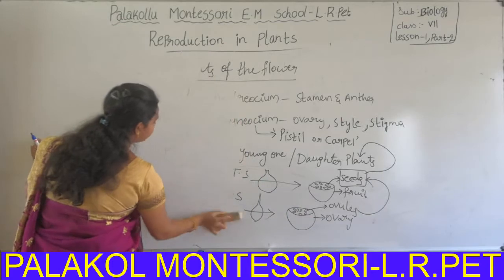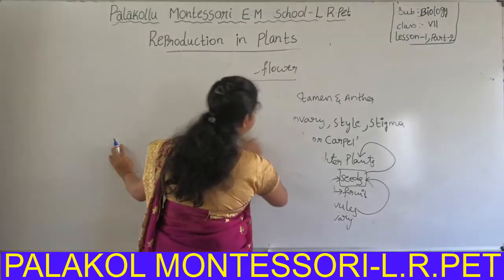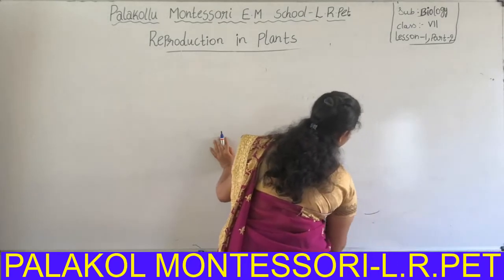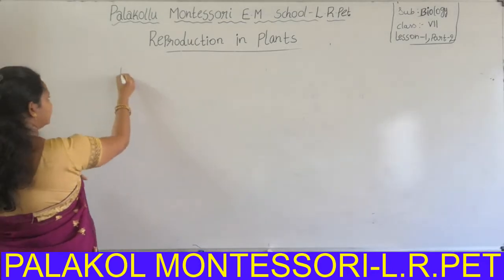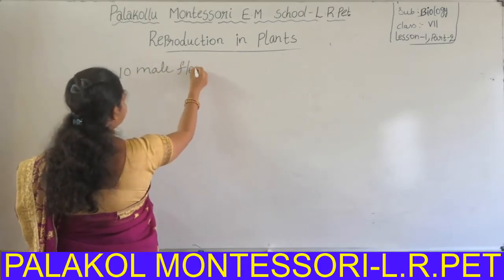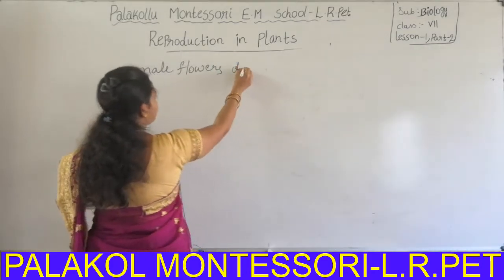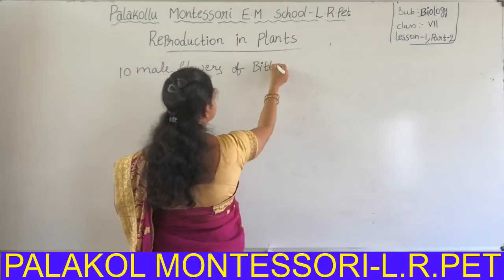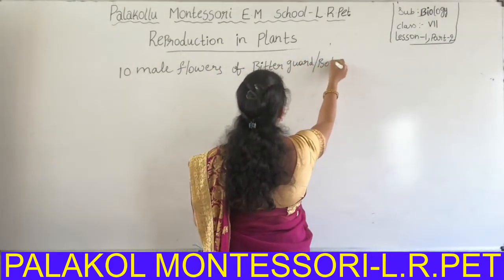Before that, we should know about an experiment to understand pollination. Now let us take 10 male flowers of one plant, like a bitter gourd or bottle gourd plant.